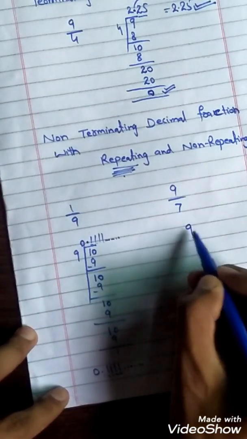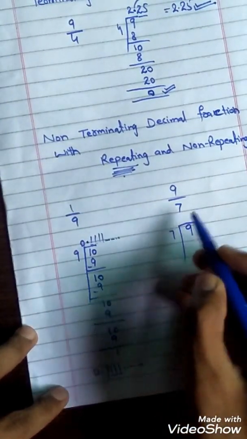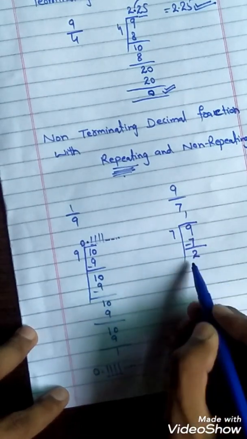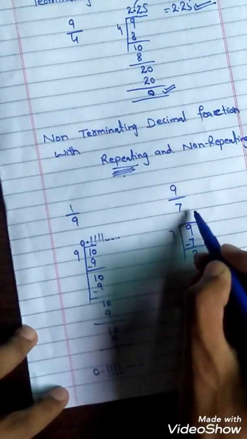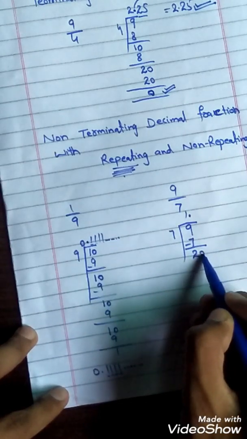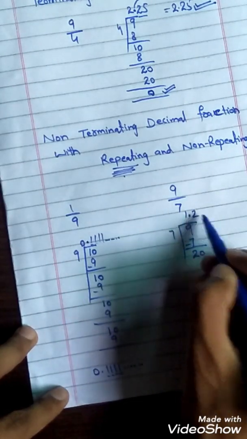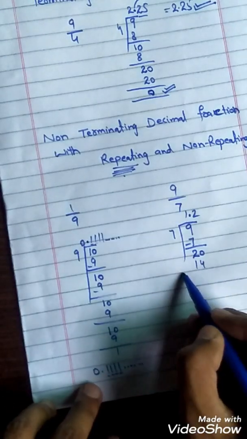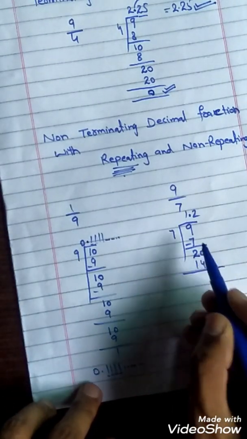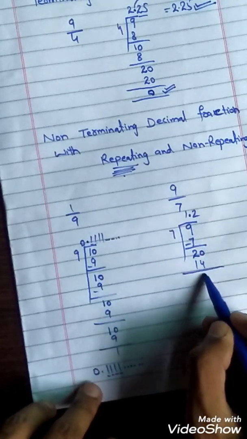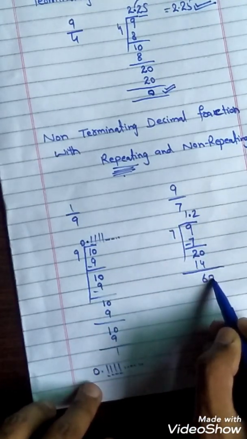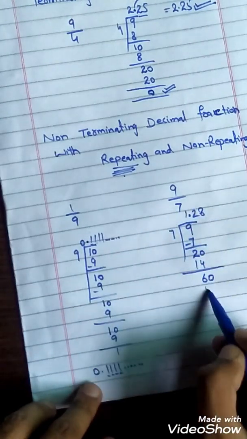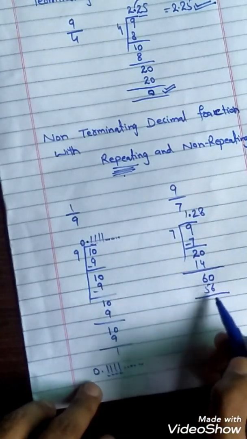Now see the second example, 9 over 7. Here 7 ones are 7, subtract 2. So 2 is not divisible by 7. Okay, so take the point and put 0 here. 7 2s are 14, because 7 3s are 21 and we can't write 21, since 21 is greater than 20. So we write 7 2s are 14, here 6, so take 0, 7 8s are 56.